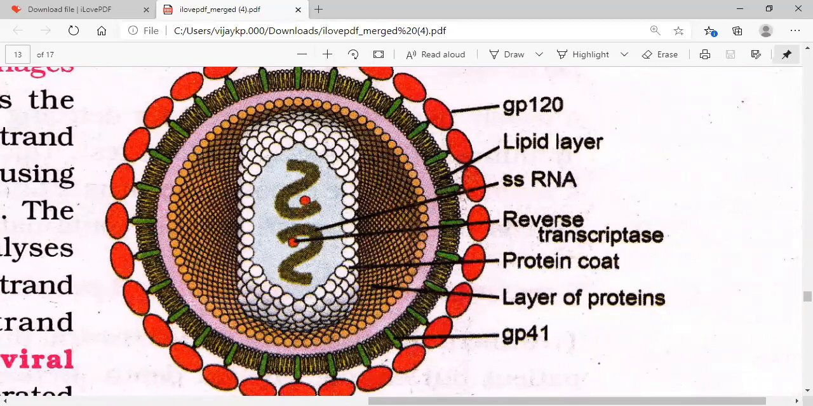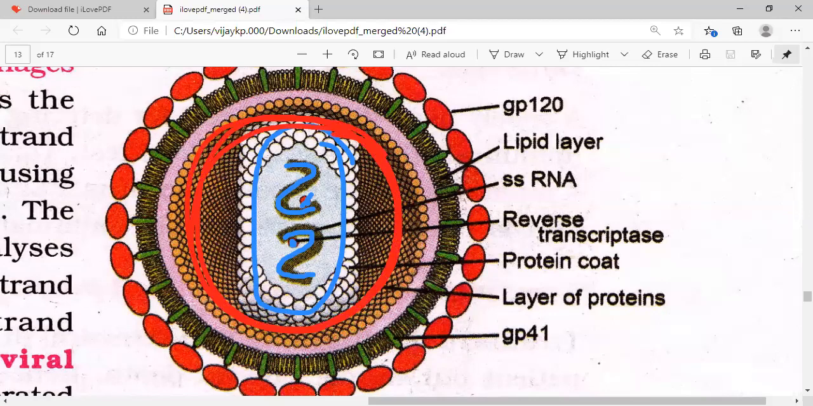First of all, we have to start from the inside onwards. Inside you can see the single-stranded RNA with reverse transcriptase enzyme. After that, as we said, there is a protein coat. Single-stranded RNA with reverse transcriptase enzyme with a protein coat. Next, some layers of proteins again, given as the layer of protein. After that we can see a lipid layer.